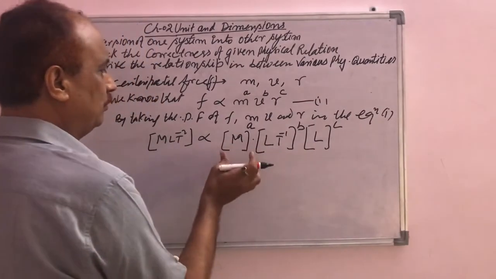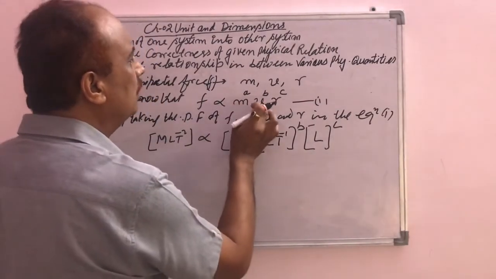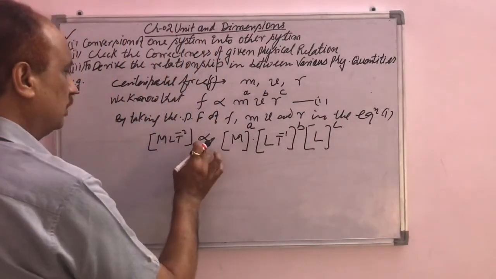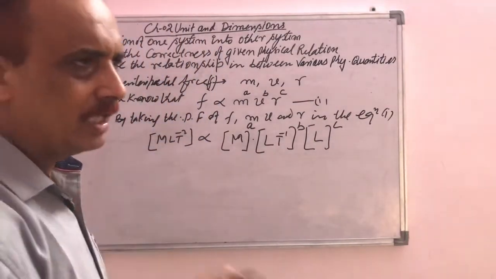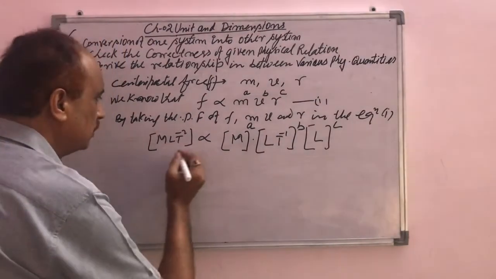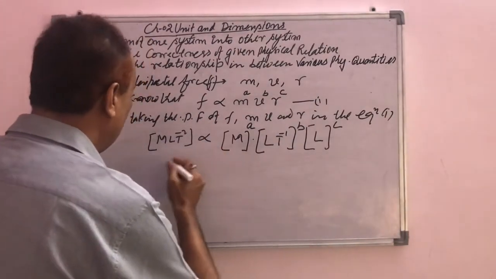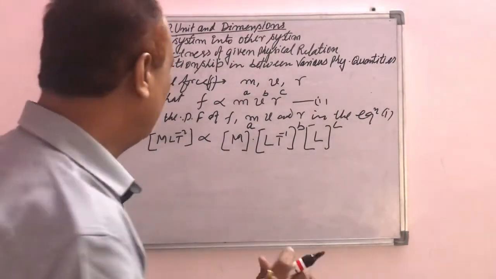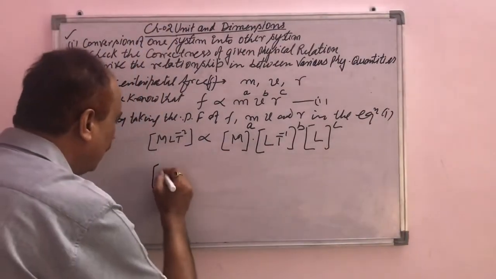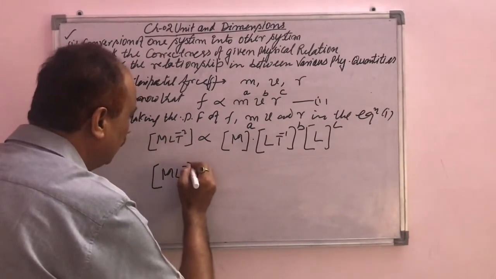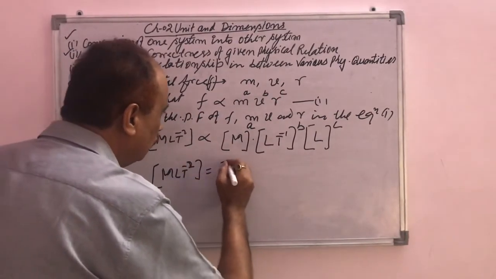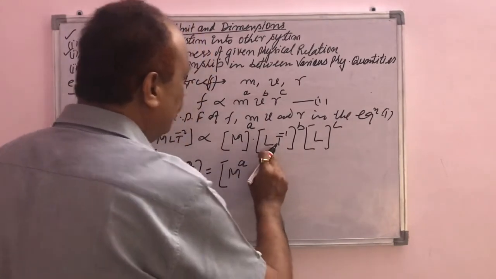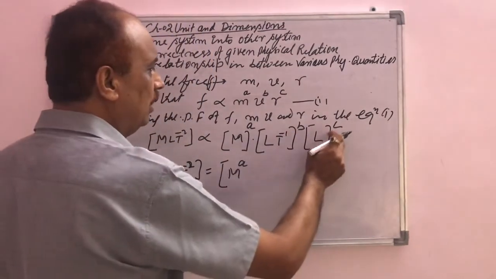Then we write the dimension formula of the given physical quantities like this, combine all these, and remove the proportionality sign by writing a constant. Suppose the constant is k; any constant has no dimension. We can write: M L T^-2 equals M^a, L^b, and L^c.